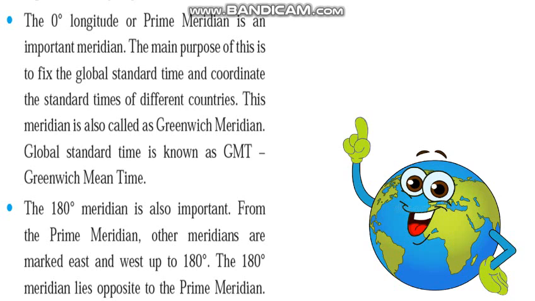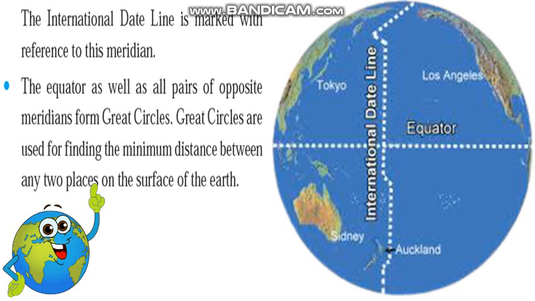From the prime meridian or Greenwich meridian, other meridians are labeled as east meridians or west meridians, and it ends at the 180-degree meridian. The international date line is marked with reference to this meridian. The equator as well as all pairs of opposite meridians form great circles. The great circles are used for finding the minimum distance between any two places on the surface of the earth.